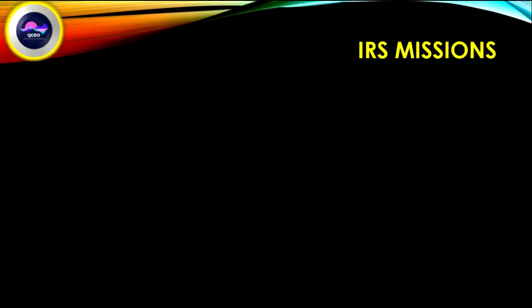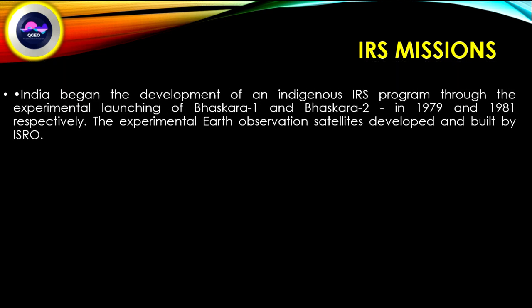IRS mission, Indian Remote Sensing Satellite Mission. India began the development of an indigenous IRS program through the experimental launching of Bhaskara 1 and Bhaskara 2 in 1979 and 1981 respectively, the experimental Earth observation satellites developed and built by ISRO.